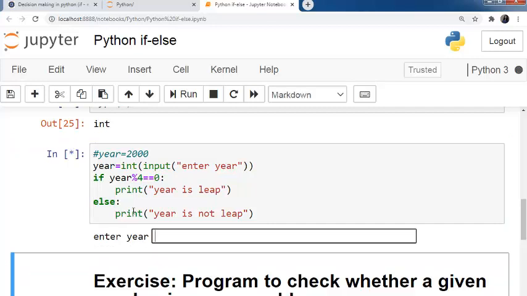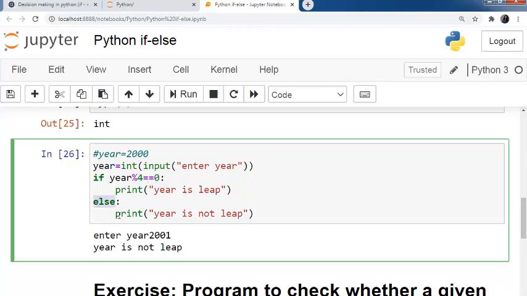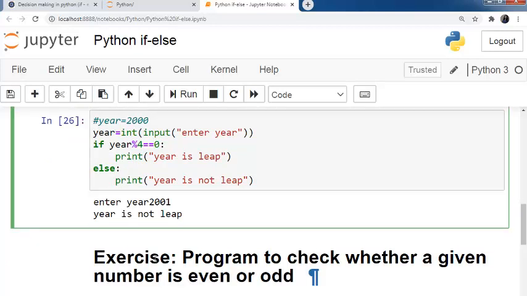So I can run this code and it will ask you for the user input. I'm putting here 2001 and you can see 2001 is not leap, because when we divide 2001 by 4, it will give you remainder 1, and the remainder is not equal to 0, which means we will go inside the else and whatever is written inside the else will be executed. Now here I have written an exercise for you guys. You need to pause the video and do this question: write a program to check whether a given number is even or odd. This is a very simple question you can do within a few minutes.